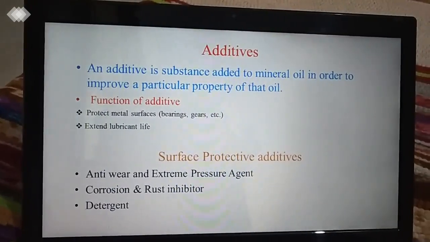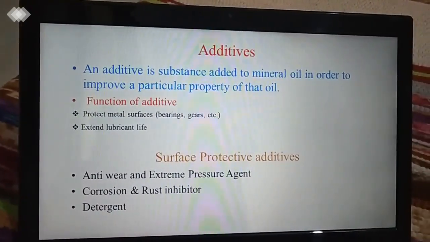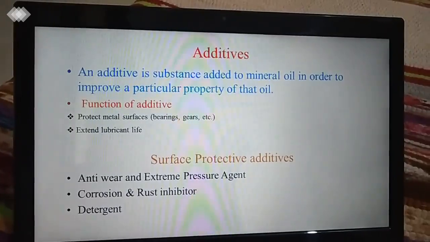So this is all about the additives used in lubricating oil to extend the life of lubricants.